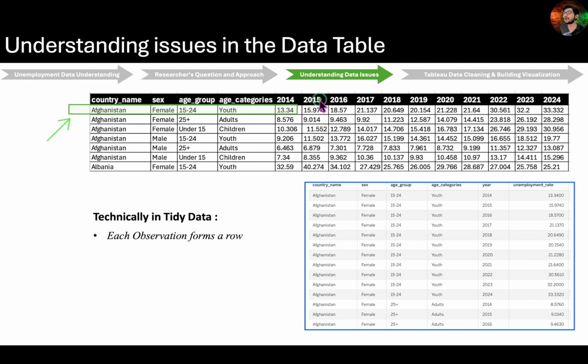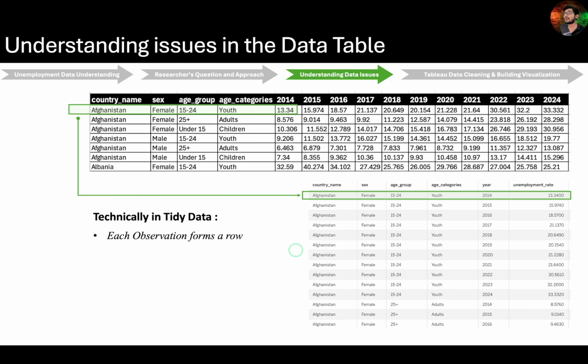It answers only one specific question, which is, among youth females aged 15 to 24 in Afghanistan, what was the unemployment rate in year 2014? And the answer is 13.34%. And in tidy dataset, this distinct piece of information should be represented as its own individual row. Great! Now you have a clear understanding of what an observation is in the context of a tidy dataset.